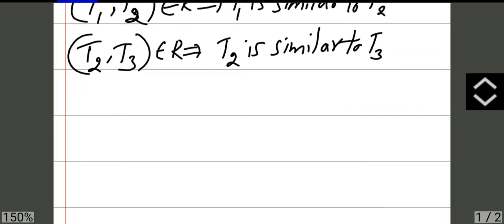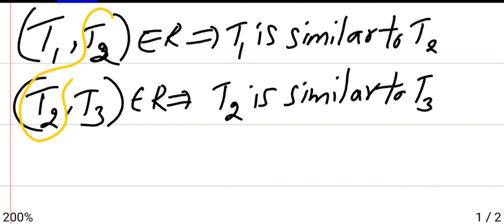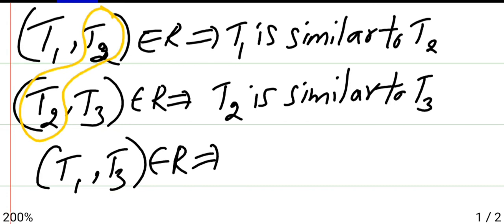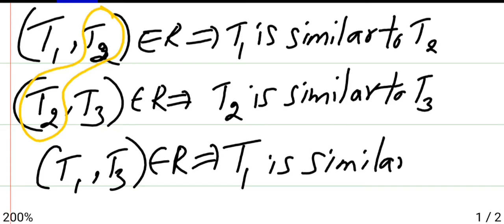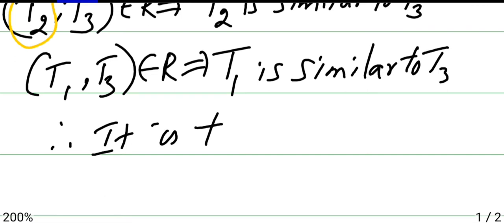Then you just leave the center, ignore the center one, and conclude the last one. (T1, T3) belongs to R, that is T1 is similar to T3. You will write the statement same as it is given in the question. Therefore, it is transitive.